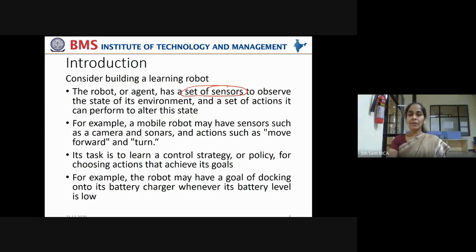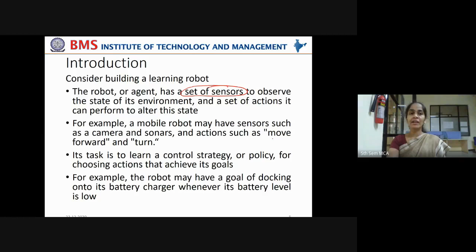Okay, now for example, a mobile robot may have sensors such as camera and sonars. Camera is to have a depiction about its environment, and sonars is to sense some motion around it. If there is any motion of a vehicle or a person, it can sense by using sonars. Okay, sound, navigation, and radiation.